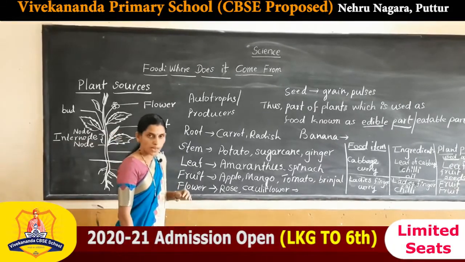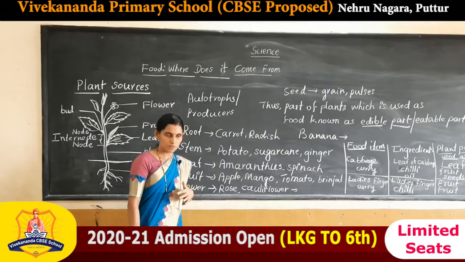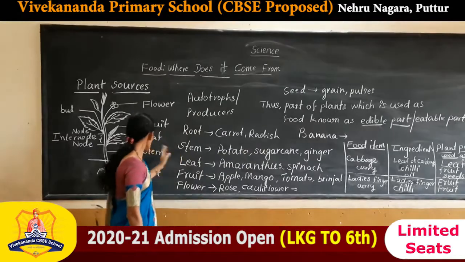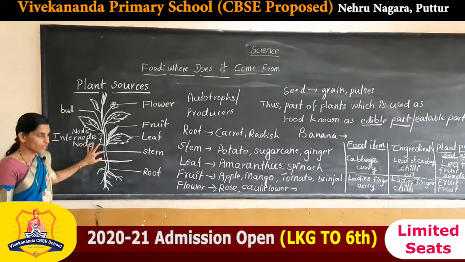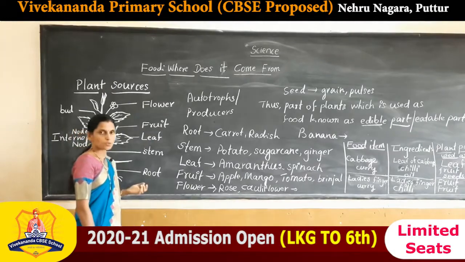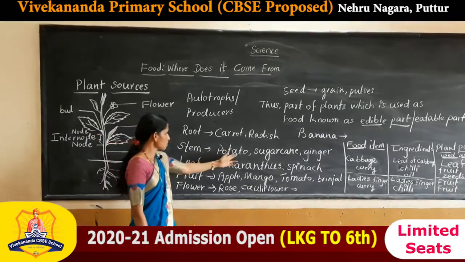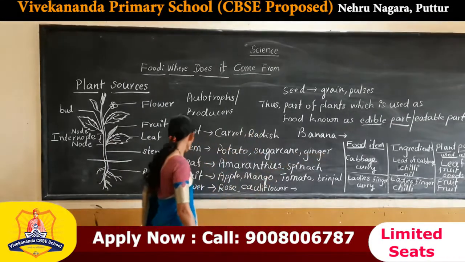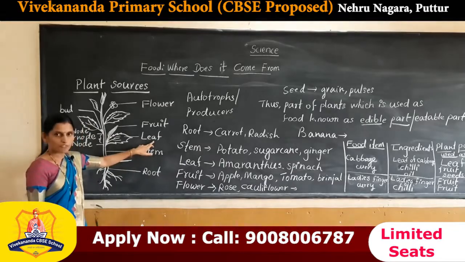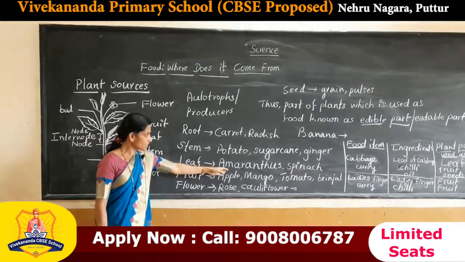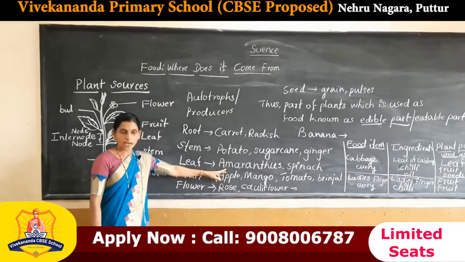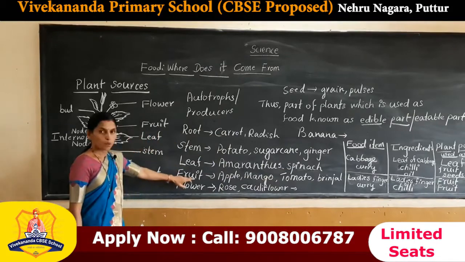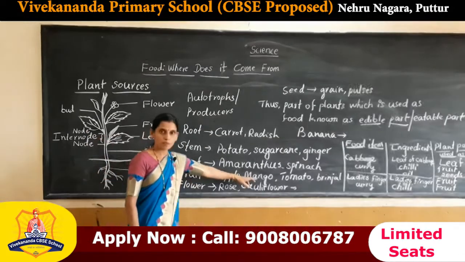In which plants do we use root as food? For example, carrot and radish. Next part, the stem. In which plants do we use stem as food? For example, potato, sugarcane and ginger. Next one, leaf. Which plants give leaf as food? Amaranthus, spinach. Next one, fruit: apple and mango.